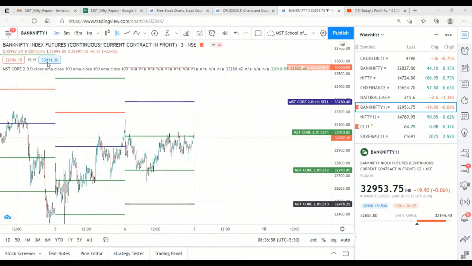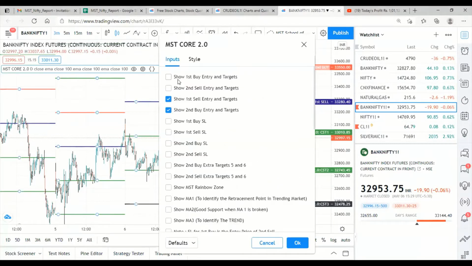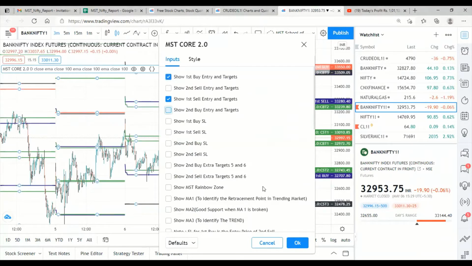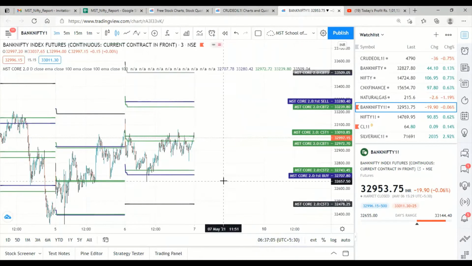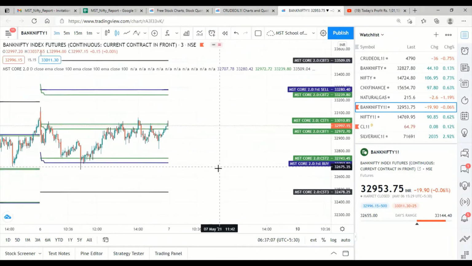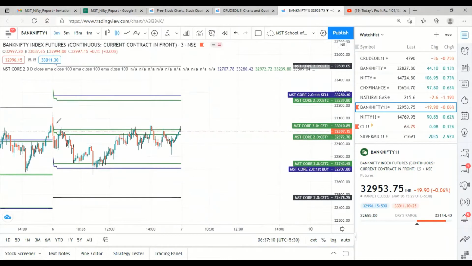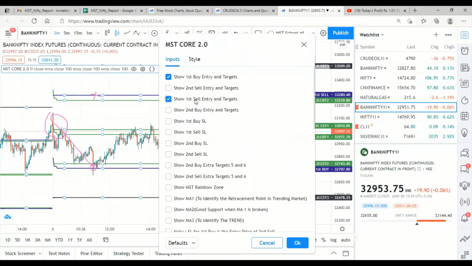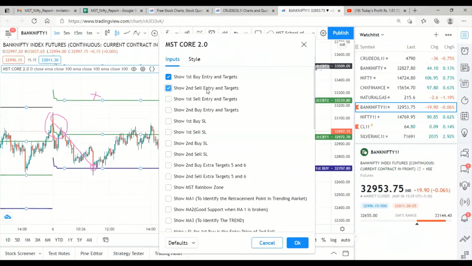You all know that after 9:35 we have to enable the first buy and first sell. Whichever side gets activated first, that side we have to trade. Yesterday the market opened here, came down directly, and our buy entry got activated. So automatically we will ignore the sell entry. Go here, ignore the sell, and enable either the second sell, or you can enable the first buy SL. It is up to you.